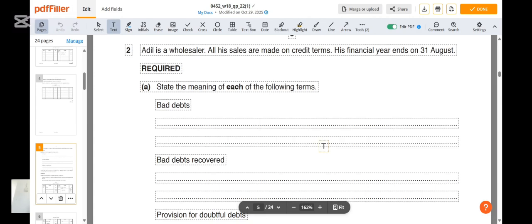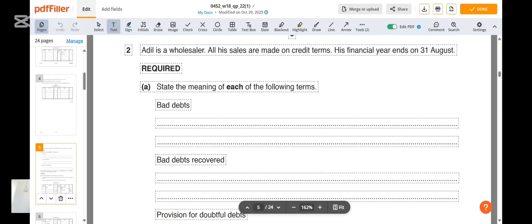It's not always that businesses do their activities on a cash basis. Sometimes businesses operate and sell on credit.